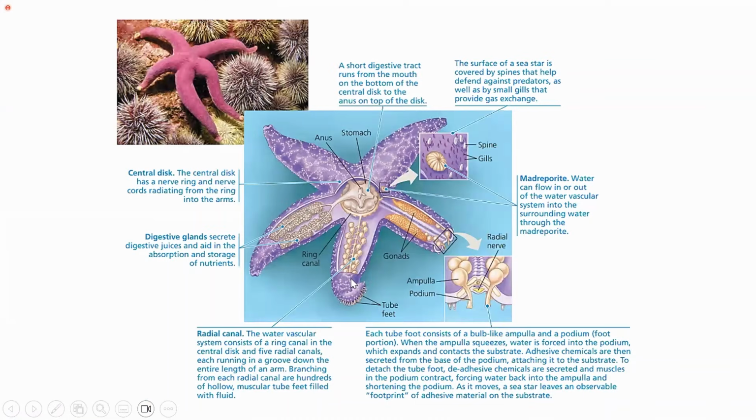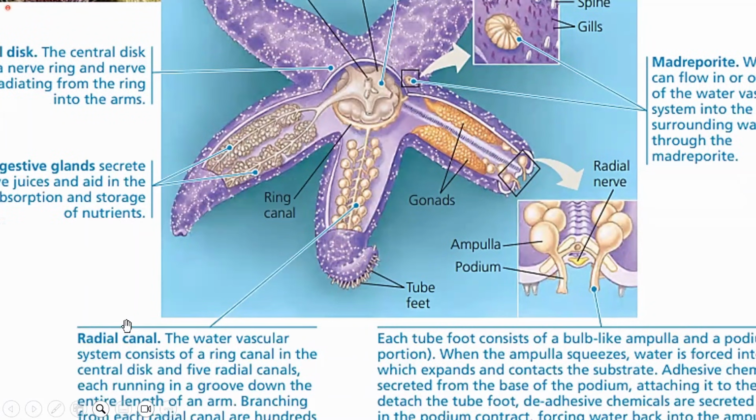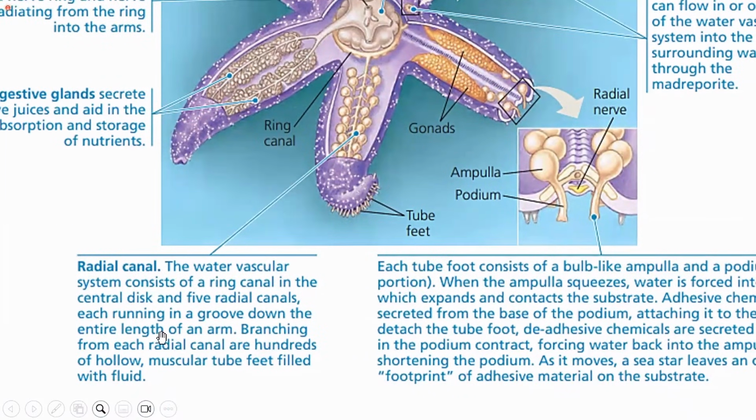Then I was talking about the ring canal. This is the ring canal, which is connected to the madreporite internally, and through this it is connected to the radial canal. So the water vascular system consists of a ring canal in the central disc and 5 radial canals, each running in a groove down the entire length of the arm. You can see it runs along the entire length.